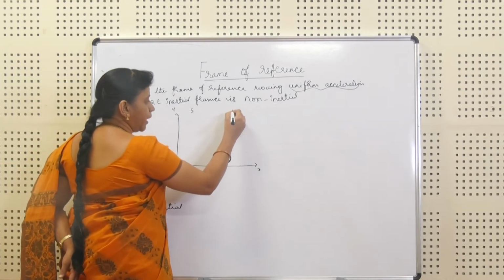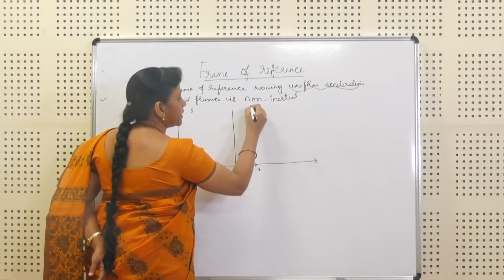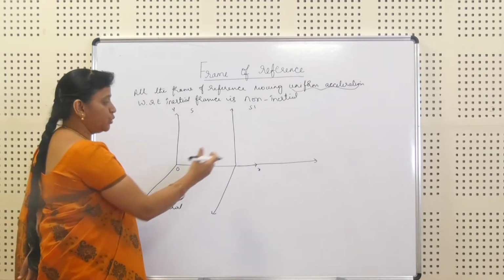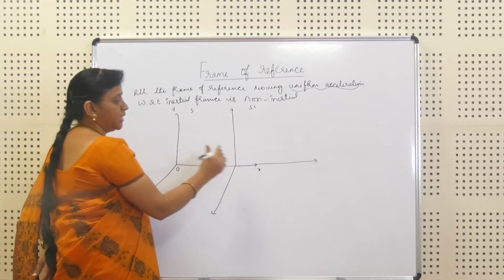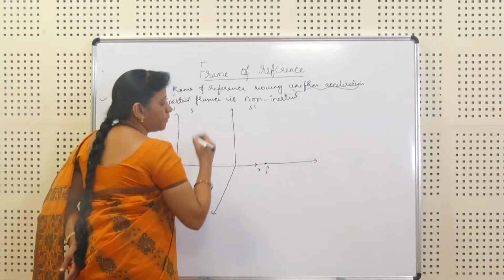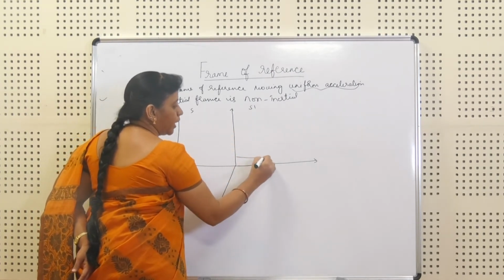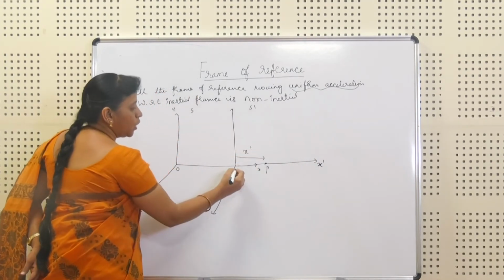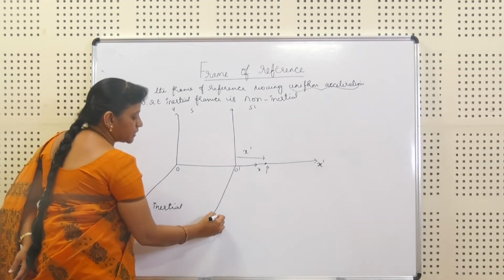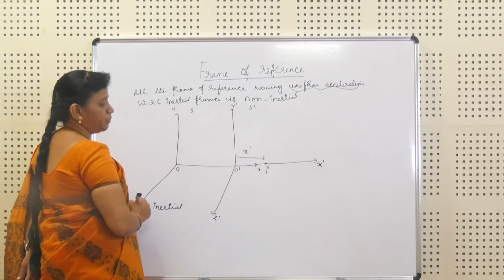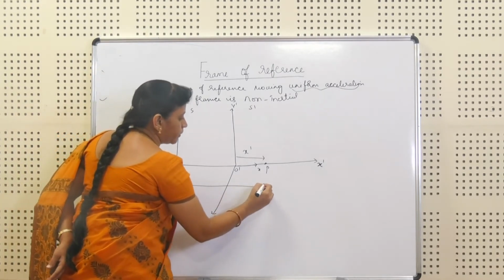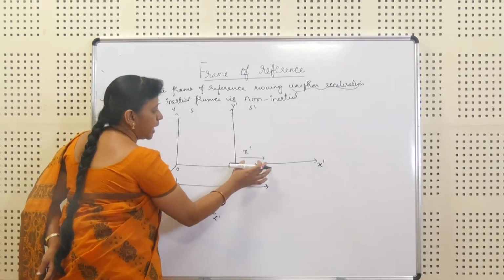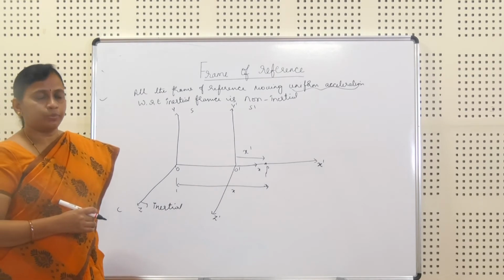I'll consider one more frame, that is S dash, which has a uniform acceleration with respect to S. The particle P is here with respect to X. Similar to the previous one, we will write an equation. X dash is this, O dash is the origin here, this is Z dash, this is Y dash. The distance moved from the first frame till the second frame: the particle's displacement here is X, and here it is X dash.